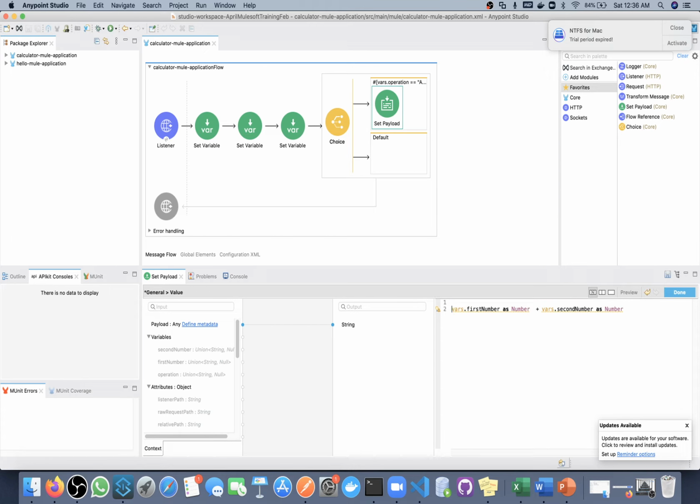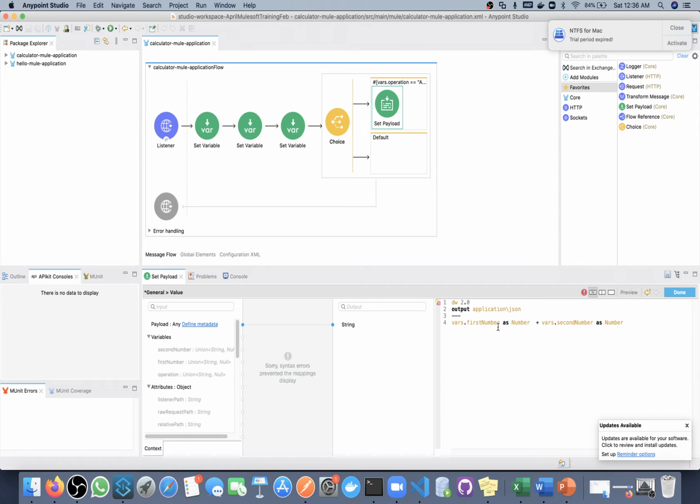Okay, let me write the complete data with code. I will tell you about this data web later on. For now, actually all headers are optional.